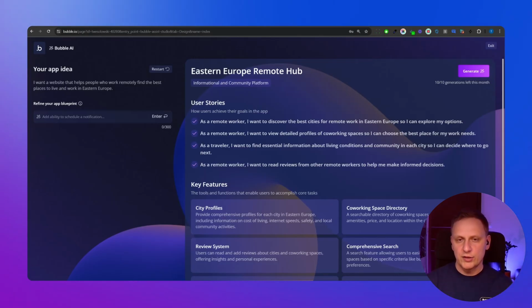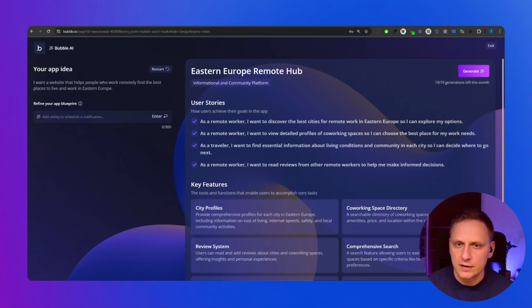What are the typical user stories the user does when they visit the website, right? Let's check it. As a remote worker, I want to discover the best cities for remote work. I want to view detailed profiles of co-working spaces. Makes sense.